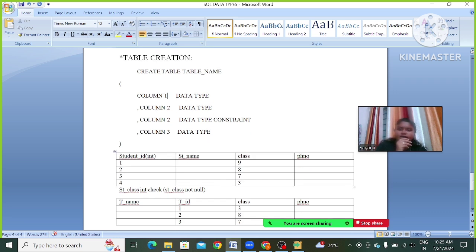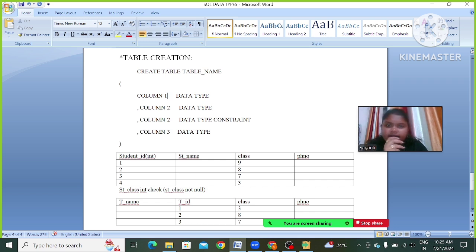Here we have student name as a column, then the data type. For names we are going to use varchar, right? In varchar we can add alphabets or numbers.